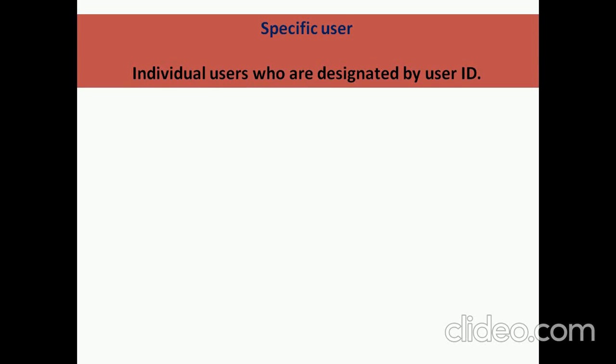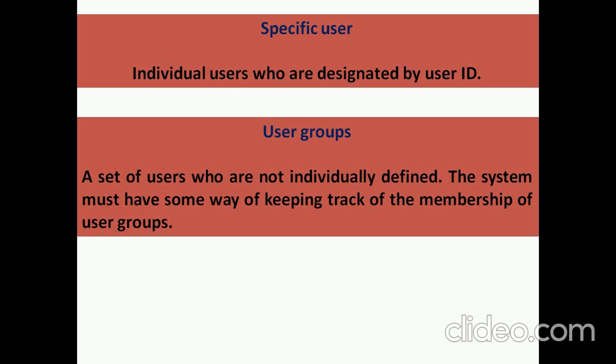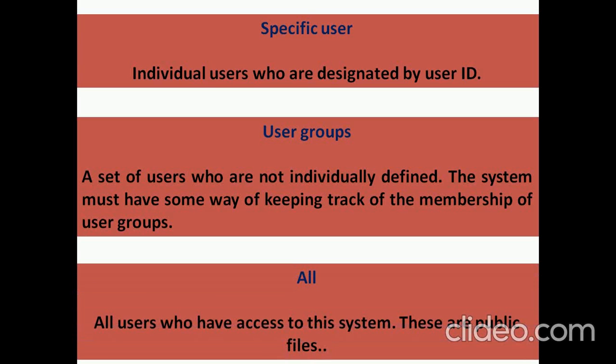Now, as I said earlier, there is a variety of users in the system, and the operating system allows for this variety. In that case, we have three different types of users. One is a single user, that is, a specific individual user. Another is a user group, a group of users with a common name, which comes under some membership. And the last is the public.